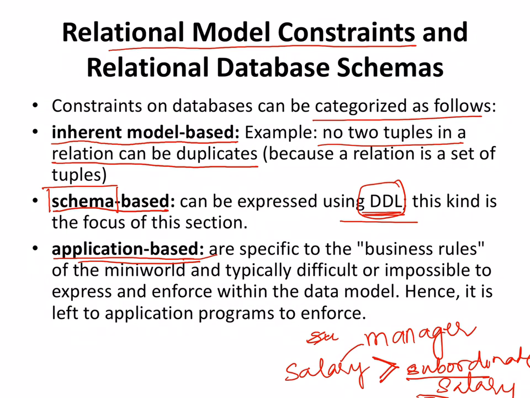Yes. Manager salary always has to be greater than the subordinate salary. So this is a restriction. You will always check, and if the subordinate salary goes greater than the manager salary, then some kind of action will be taken. You will have an error message given on the application. So this is application based. You have built this kind of restriction using your application, using the front end. These are the various categories of the constraints: one is inherent, the other is schema based, the other is application based.